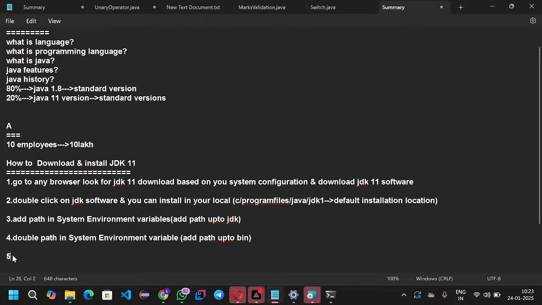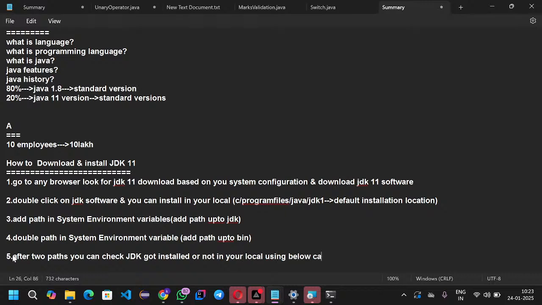So the next step, after the two paths, is to check whether the JDK got installed in your local, using the below command. What is the command?